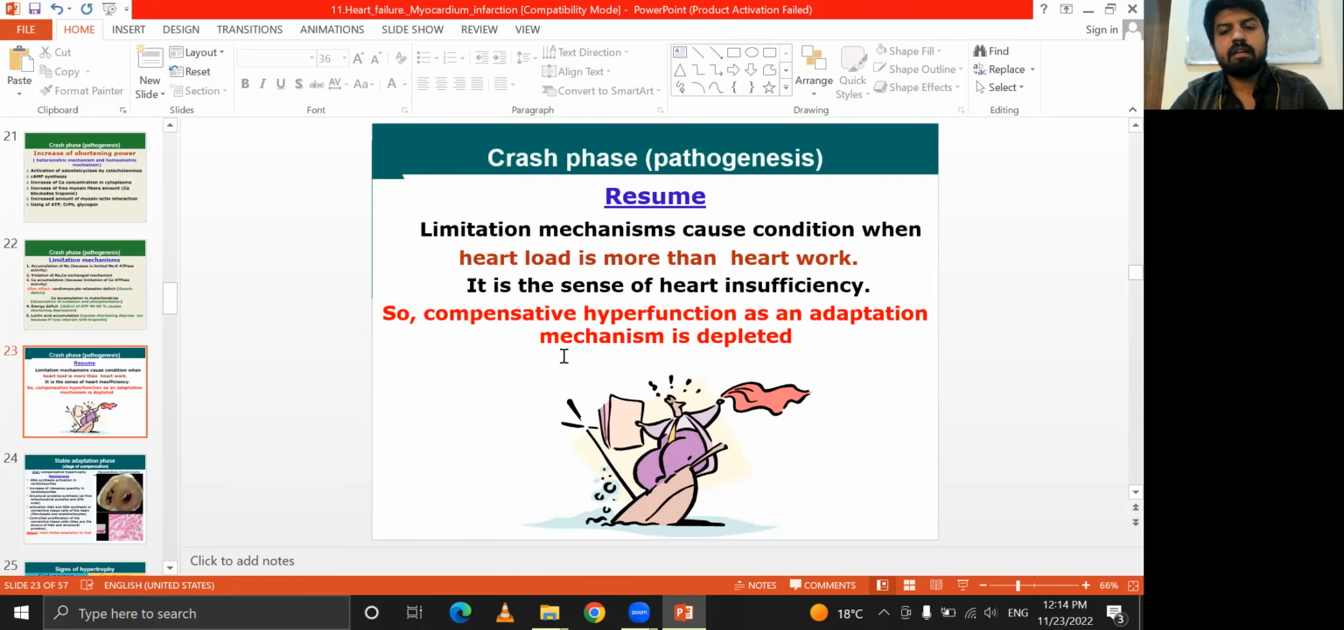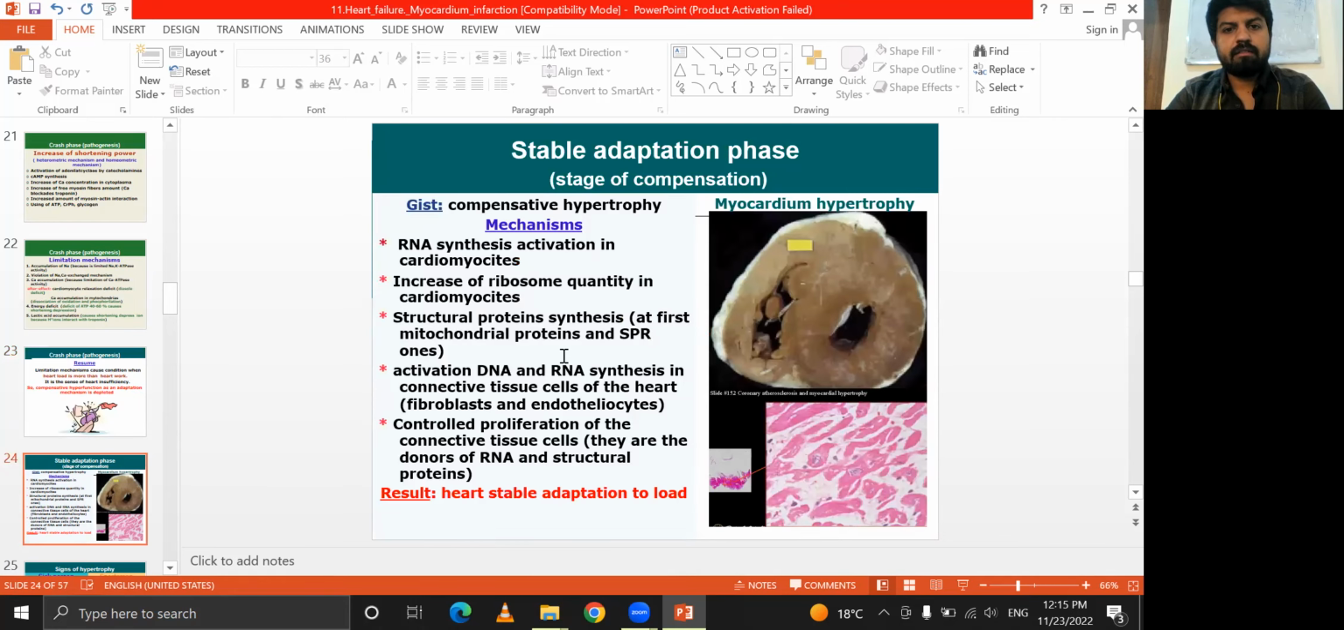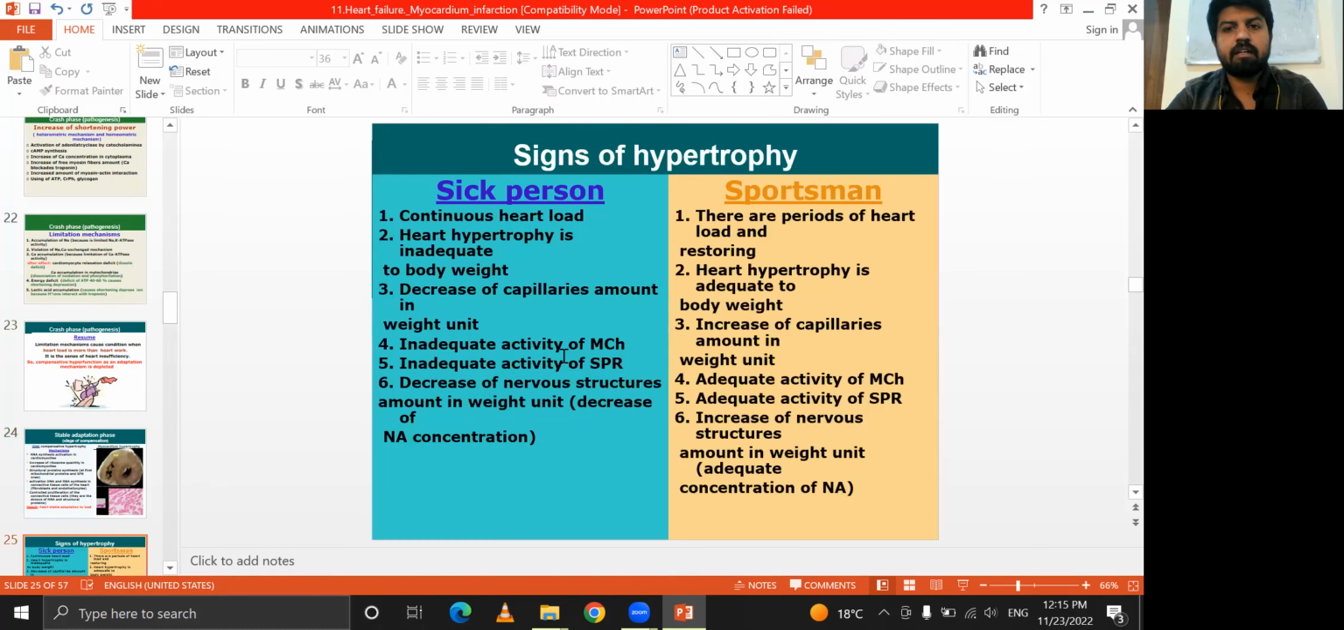Crash waves, it is also like the limitation of the mechanism, which calls the condition when the heart load is more than the heart work. It means your cardiac endurance is low according to the workload. After that, the stable adaptation phase, the state of compensation, means RNA synthesis, increase in the ribosomes, structural protein synthesis, activation of DNA and RNA, and synthesis in the connective tissues, controlled proliferation. So after this happens, the result is stable adaptation of the heart.